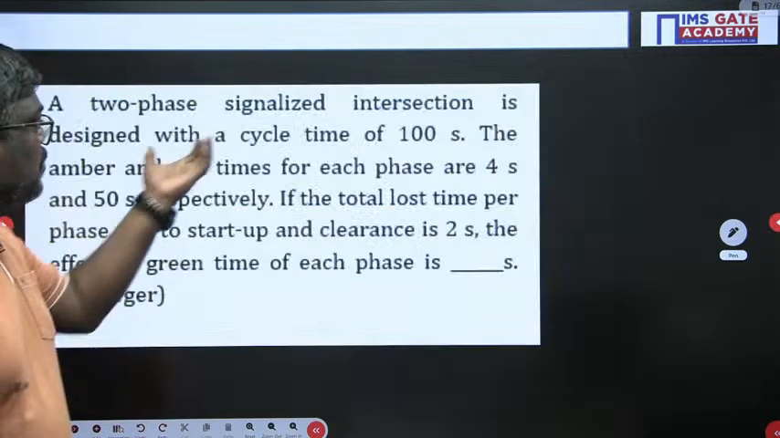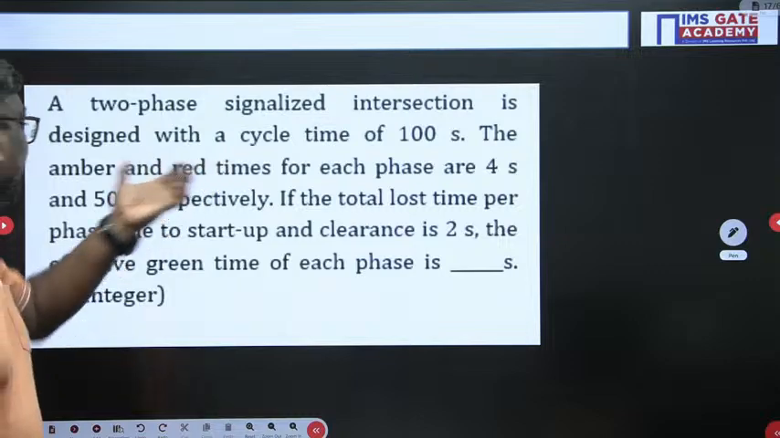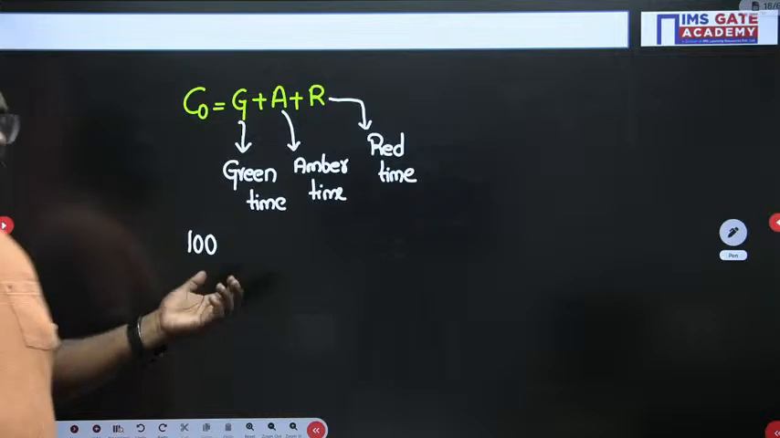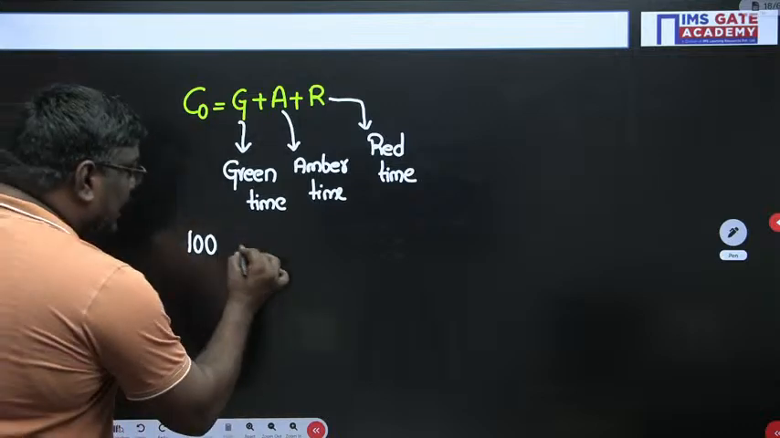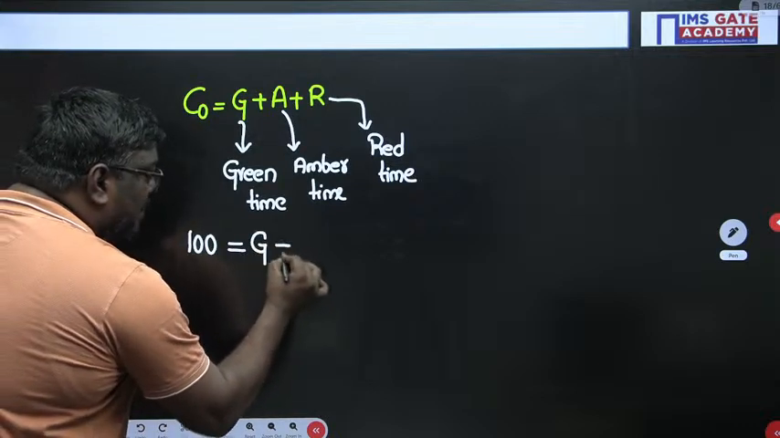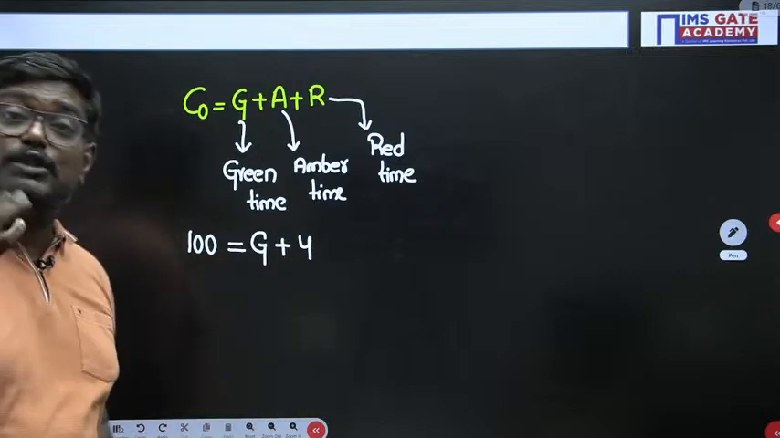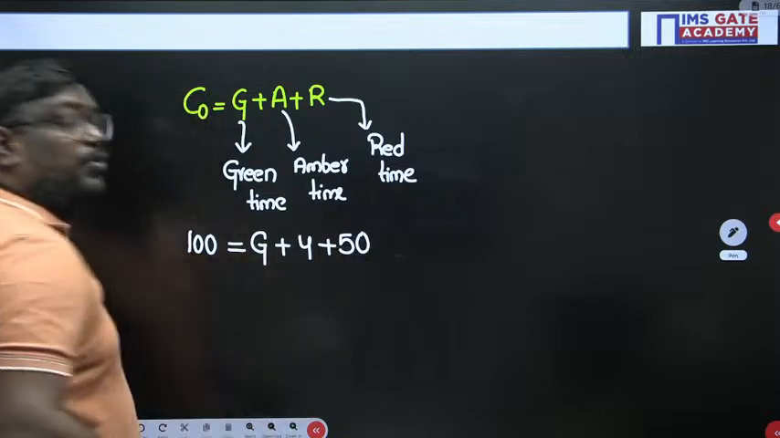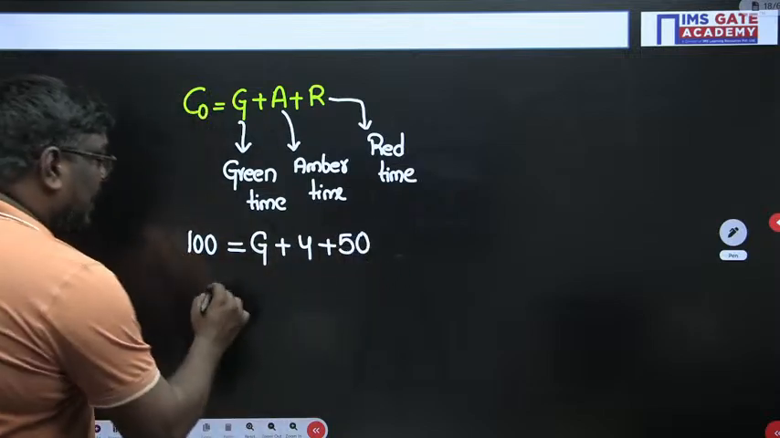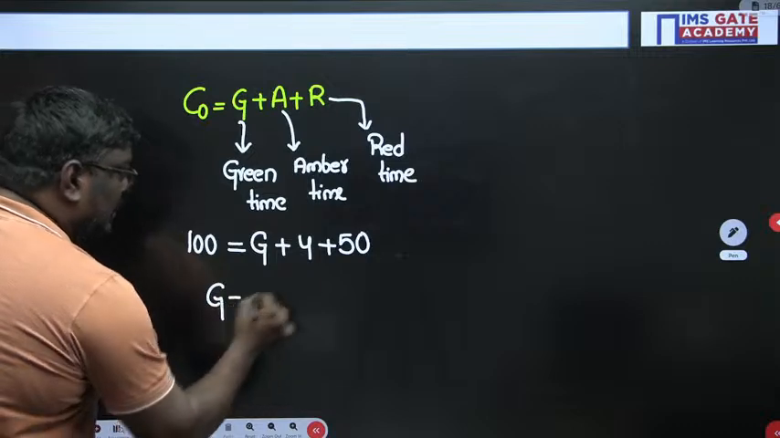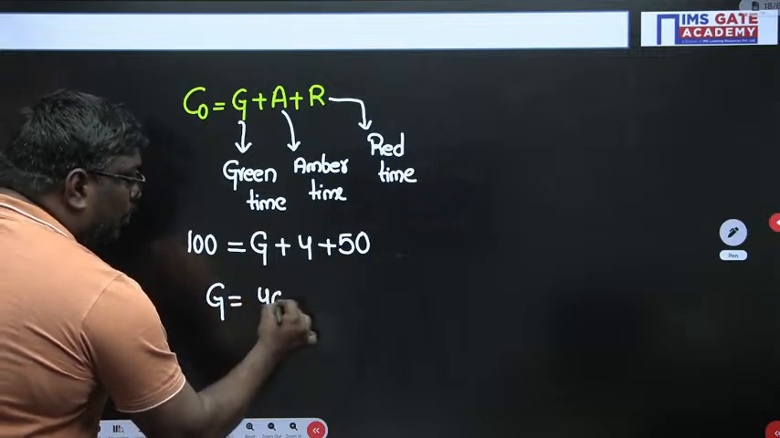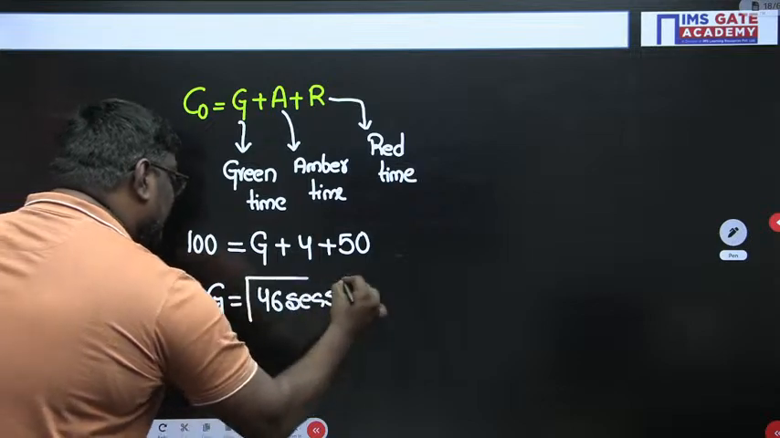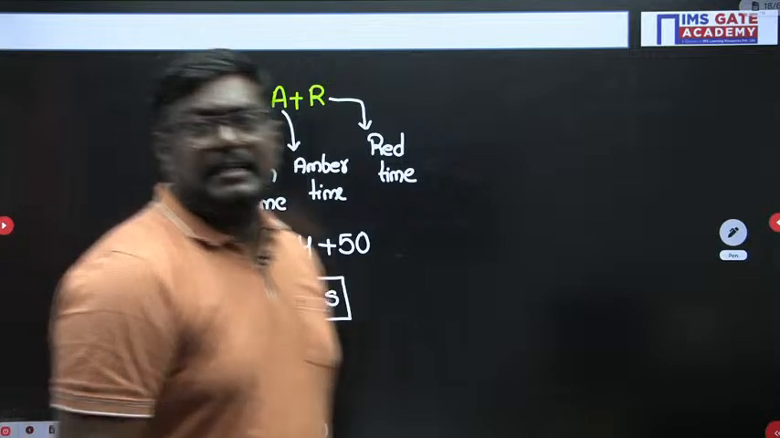Now let me tell you, my dear students, they have given you for each phase, the amber time is 4 seconds and the red time is 50 seconds. So let us find out here, amber time is how much, my dear students? It is 4 seconds. And the red time is how much? It is equal to 50 seconds. Now, my dear students, what will be the green time, sir? Green time will be equal to 46 seconds. Am I clear or not?